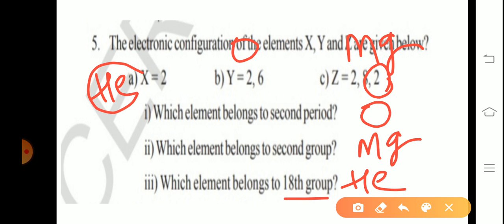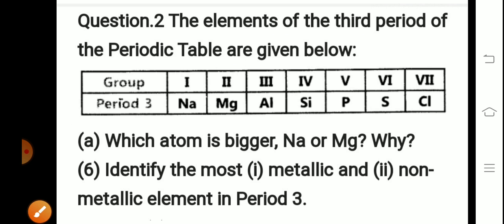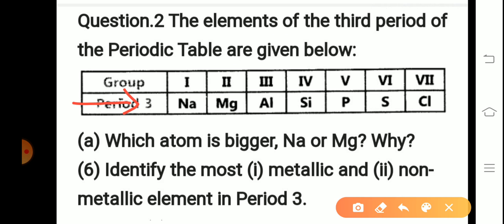Okay children, here the elements of the third period of the periodic table are given below. Which atom is bigger, sodium or magnesium, and why? These are the third period elements: sodium, magnesium, aluminium, silicon, phosphorus, sulfur and chlorine.